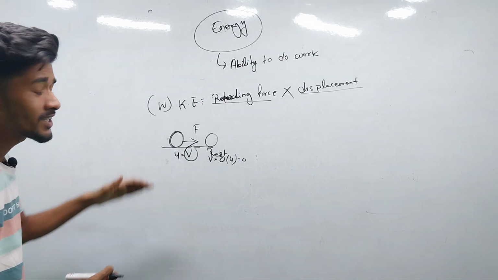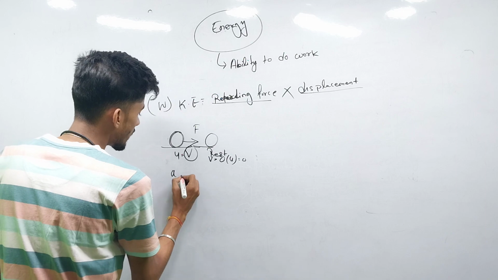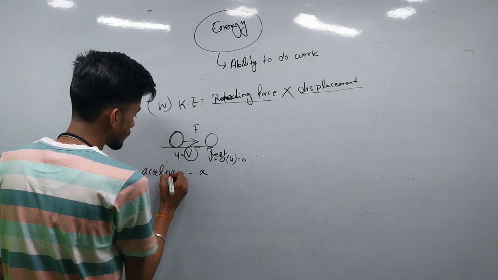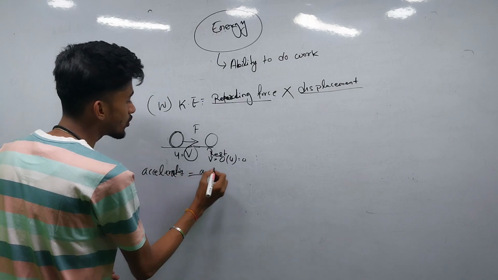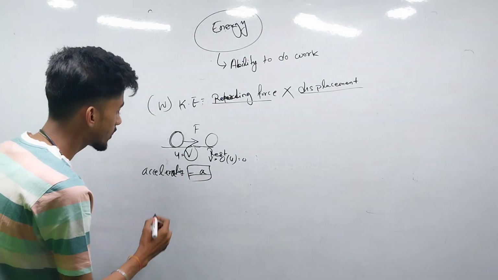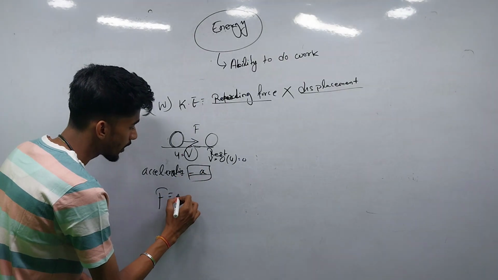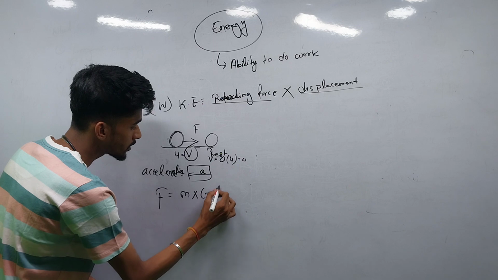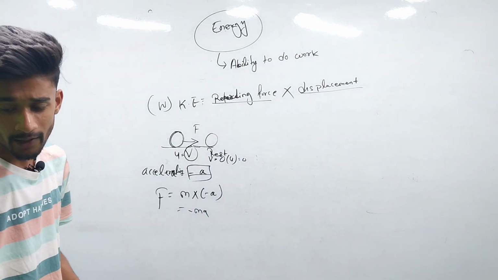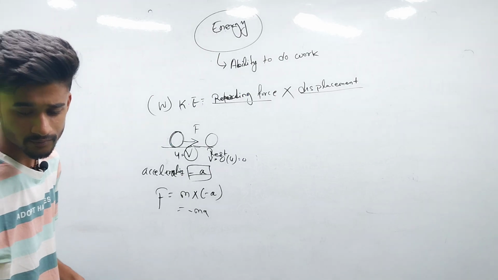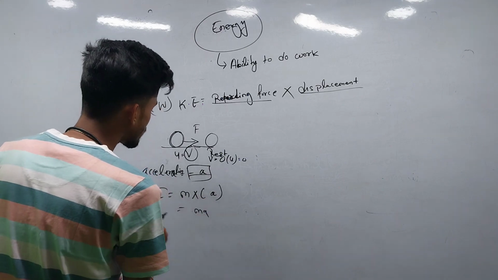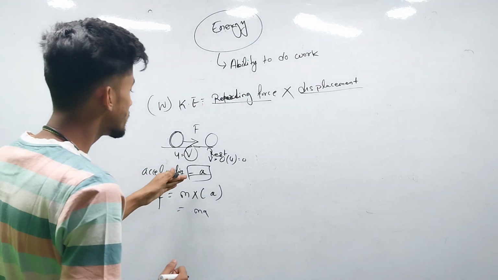In case the velocity is decreasing, the acceleration will be minus a, because it is negative acceleration, or retardation. So the force will be mass into minus a, that is minus ma. Force will be the retarding force, that is mass into acceleration, where the acceleration is retardation.